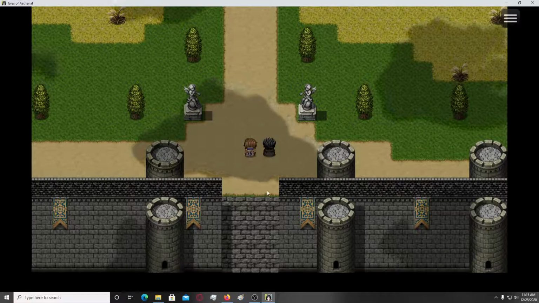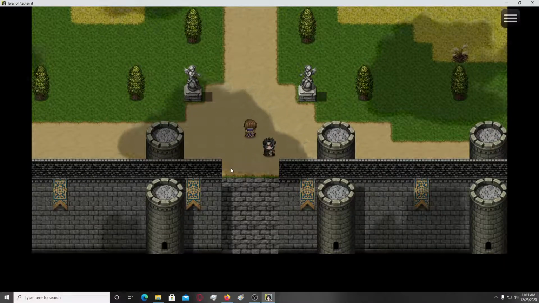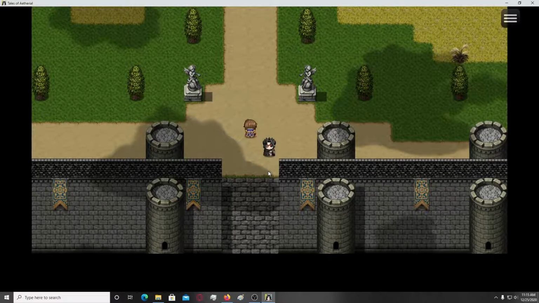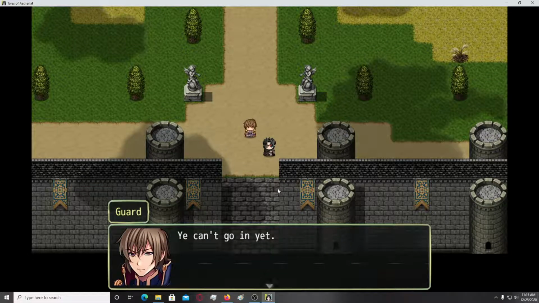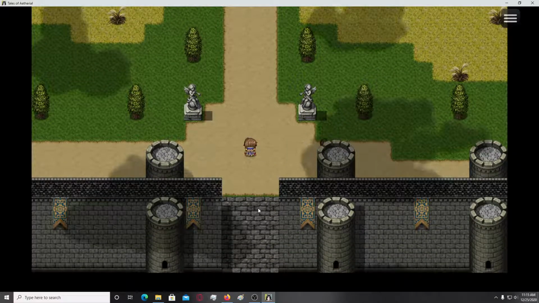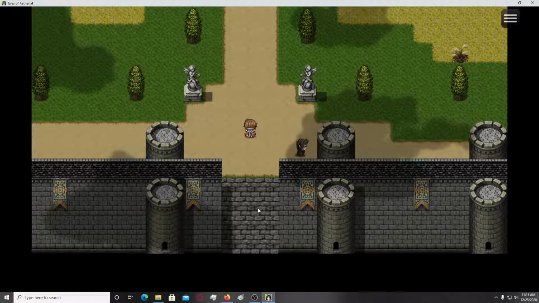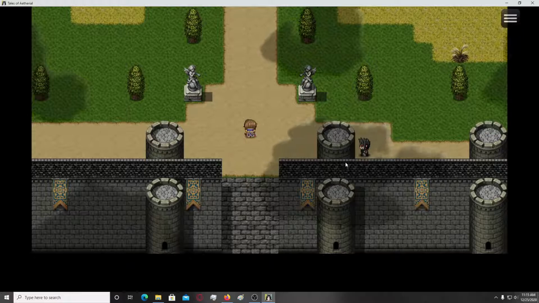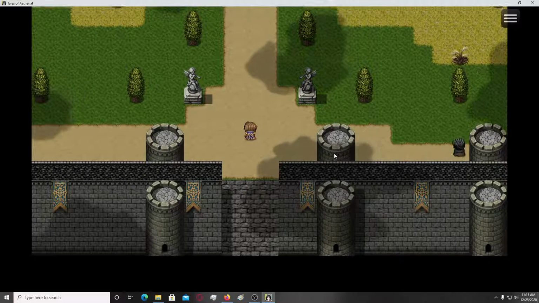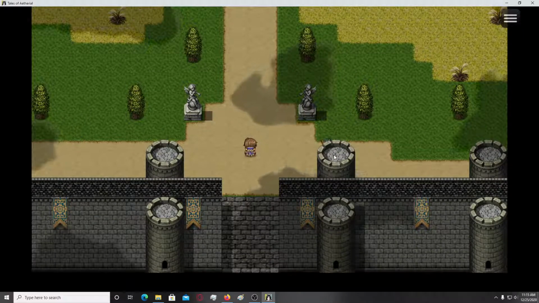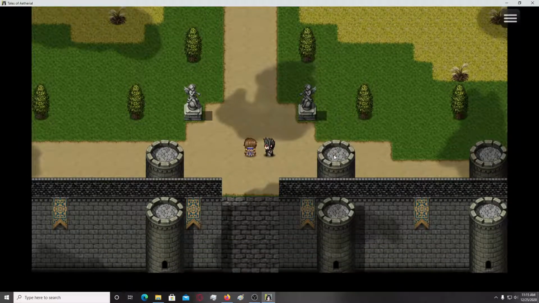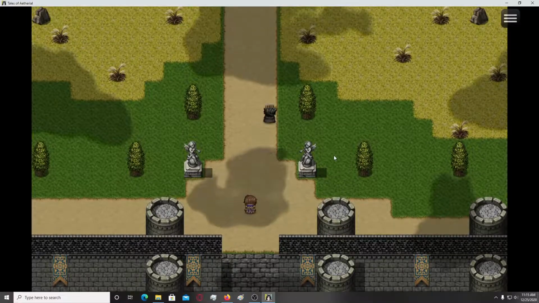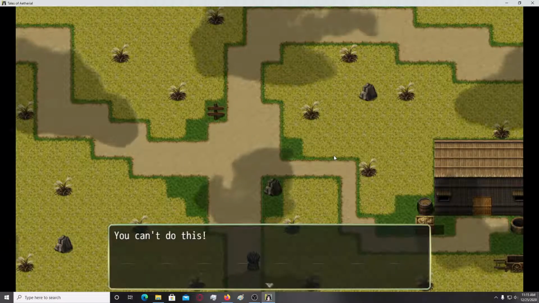These here are touch events or something like that, and they trigger this event. Okay, you can actually go under this tower like this, but you can't go in here. Typical RPG Maker. People need to learn to, you know,